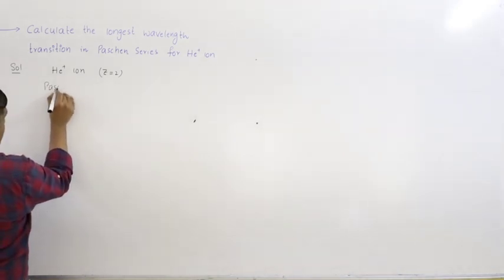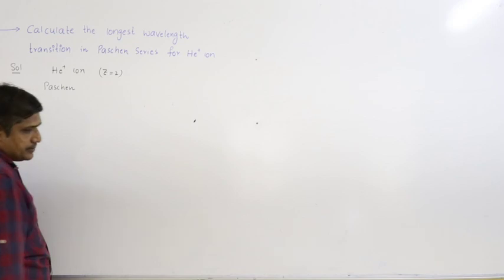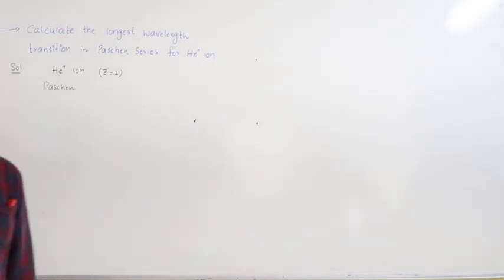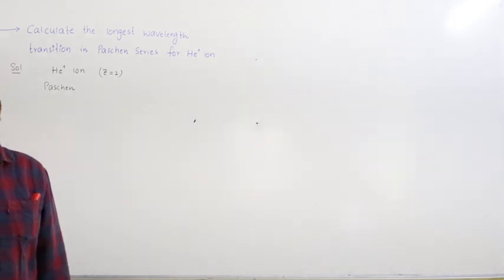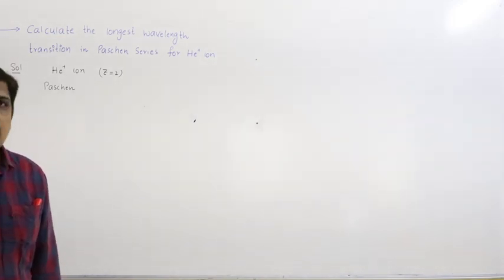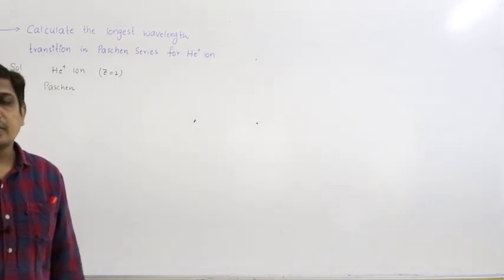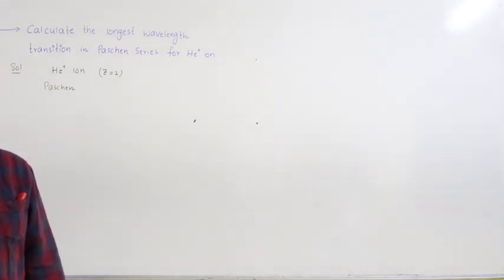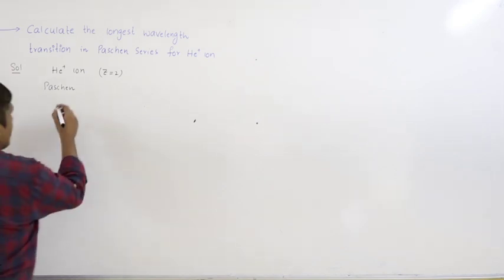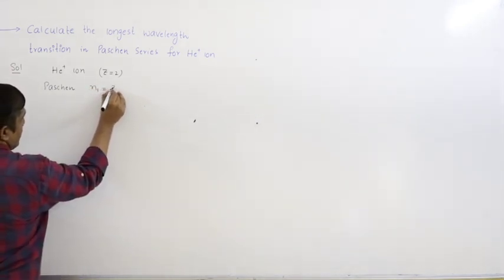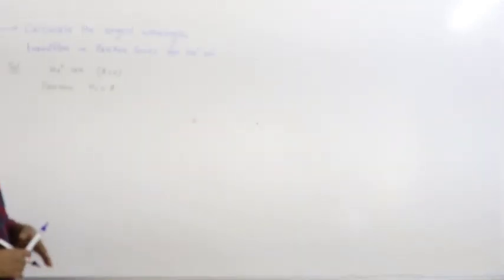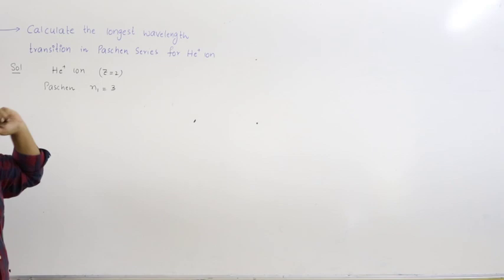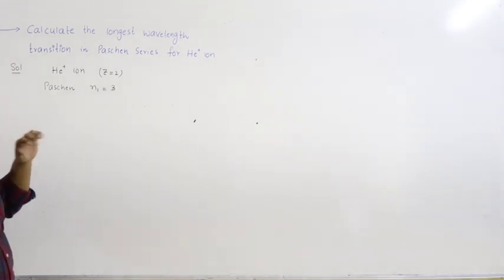So as I said earlier, for each series n1 value is fixed. For Lyman it is 1, for Balmer n1 equal to 2, for Paschen n1 equal to 3. So here for Paschen series the lower energy level possible is 3. So de-excitation takes place from any higher energy level to third energy level. Then the spectral series we call it as Paschen series.